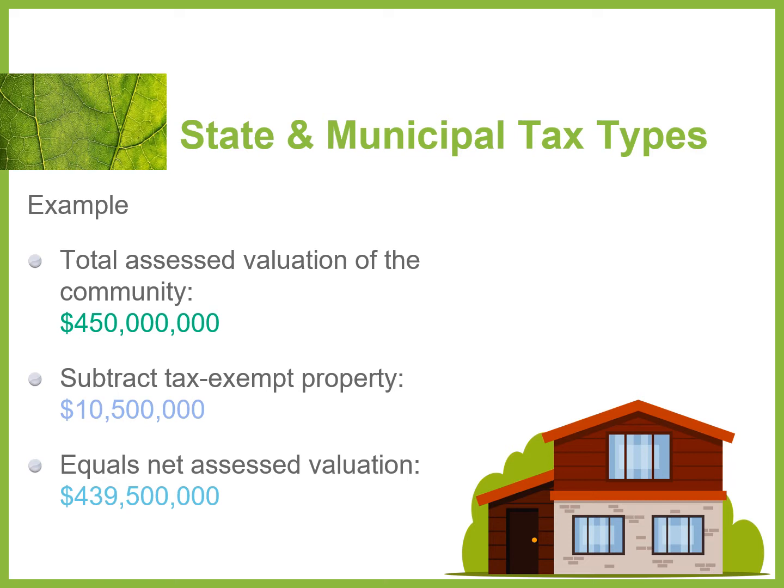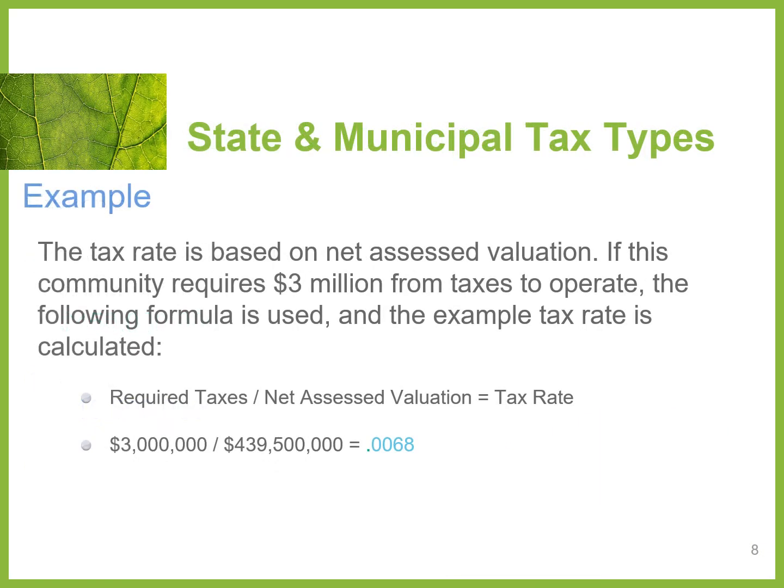And then we take out the tax exemptions that we gave out for whatever reason, right? We say, oh, we gave this facility a tax exemption. Let's just say that we had $10.5 million in tax exemptions. So overall, our net assessed valuation for the community is $439.5 million, right? All right, so the tax rate is based on our net assessed valuation.